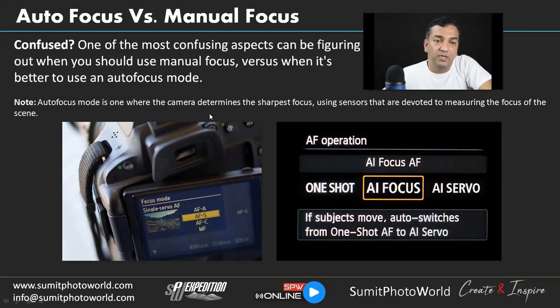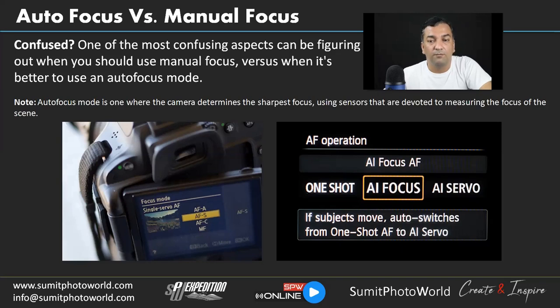So when we are in autofocus, it's the camera deciding that this point where you have the focal point targeted, that will take the focus from that point. So if you have different elements in your frame, and you can keep your focal point on that one object and start doing focus, it will give you focus of that point.